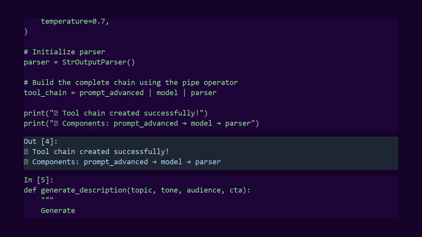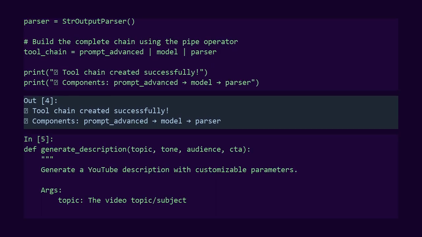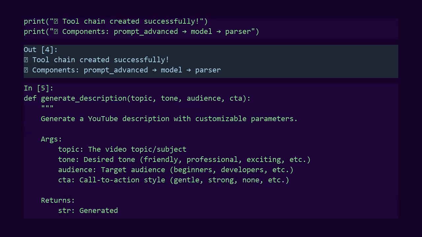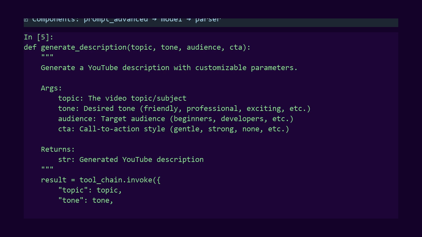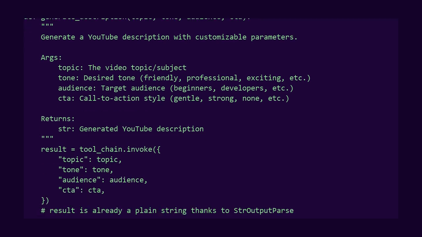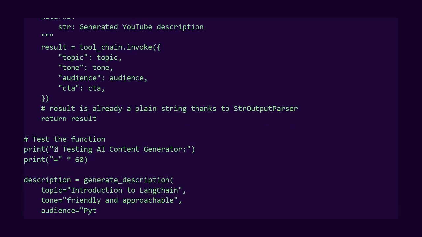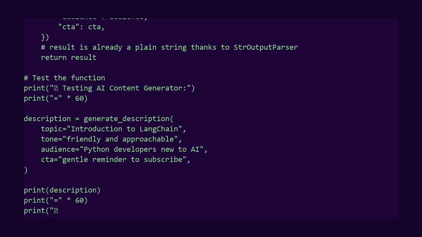Here is our reusable function wrapper. We define a function called GenerateDescription. It takes 4 parameters: topic, tone, audience, and CTA. Inside, we call toolchain.invoke and pass a dictionary with all 4 parameters. The chain does the rest. It formats the prompt using the advanced prompt, calls the OpenAI model, and passes the output into a clean string. Then, we return that string.